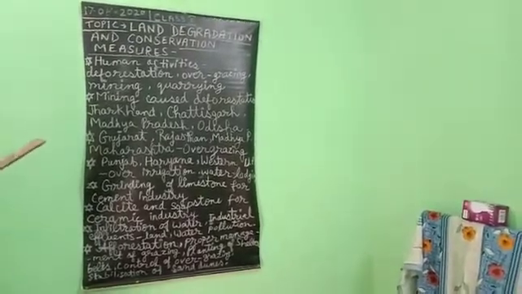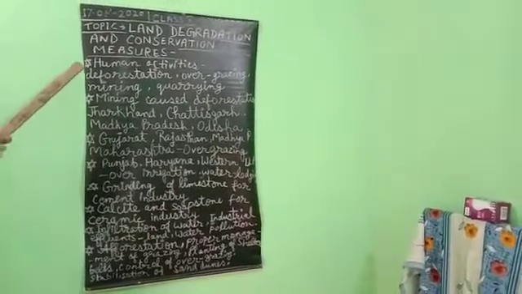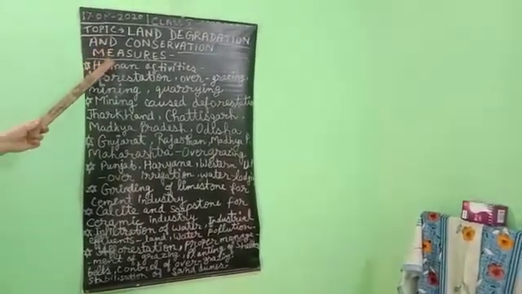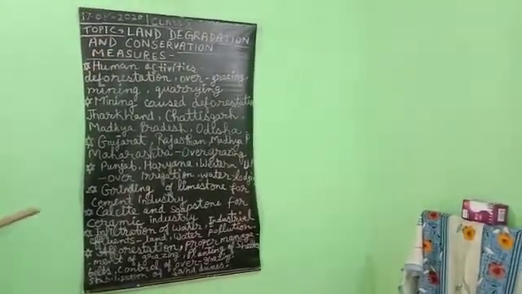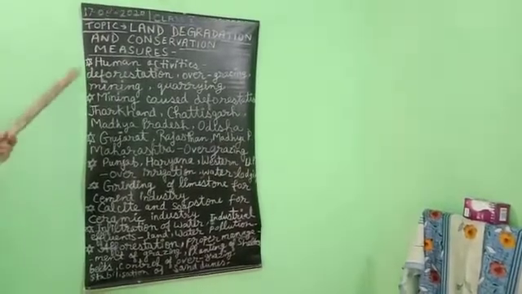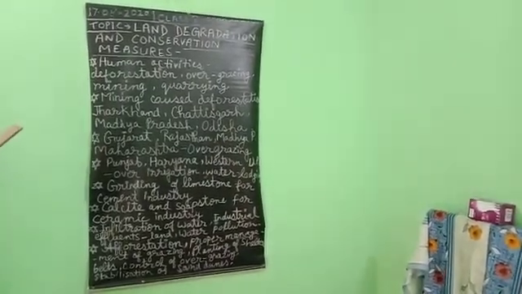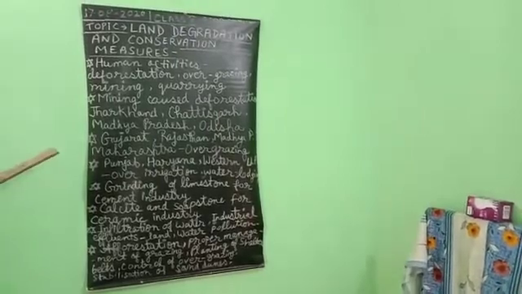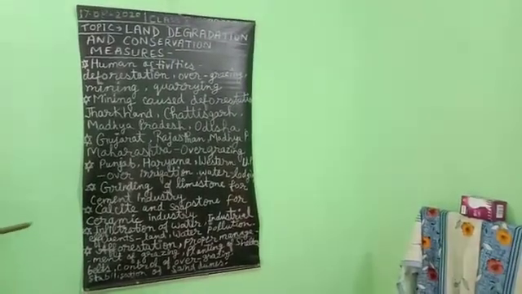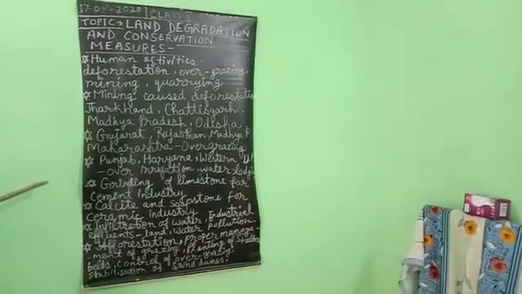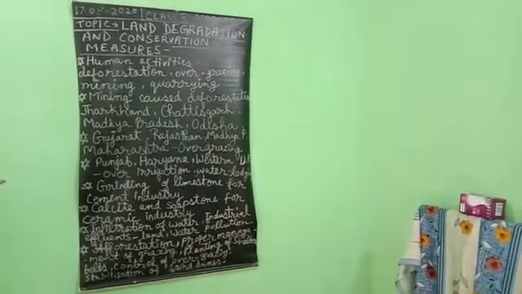Today I am going to teach you the topic of land degradation and conservation measures. In this topic we will study how land degradation is caused and what the conservation measures are. As we know the word degradation, what is the meaning of land degradation?